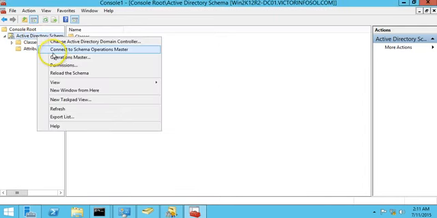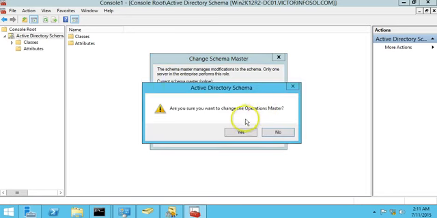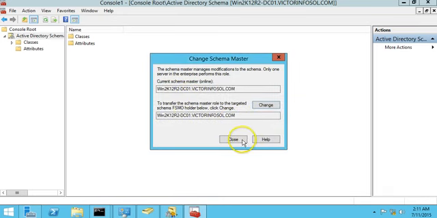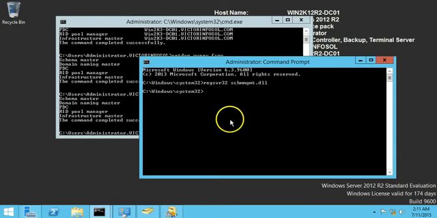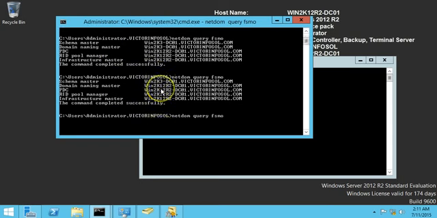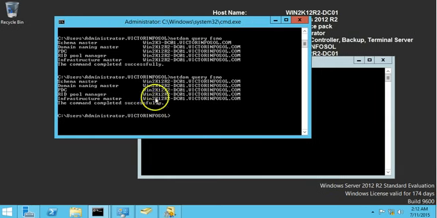So now if I go to change my operation master, you can verify the new server name is highlighted below. I'm going to change. Are you sure you want to change the operation master? Yes, the operation master role is changed successfully. So we can close these, don't save, and rerun the command once again. And now you can verify we have transferred all 5 roles successfully from the old server to the new server.